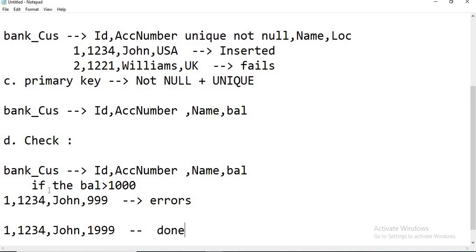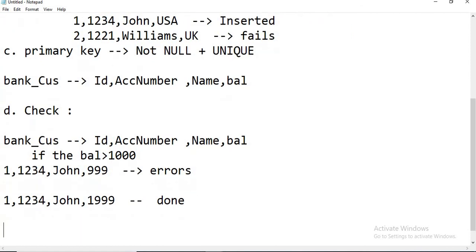Because it checks the particular column value, you can put whatever validation you want here. It validates while doing the insertions, and it throws an error if it is not satisfied. Otherwise, it shows a success message saying that data has been inserted. One row is inserted, the other row failed, or something like that. The next one is the exclusion constraint.